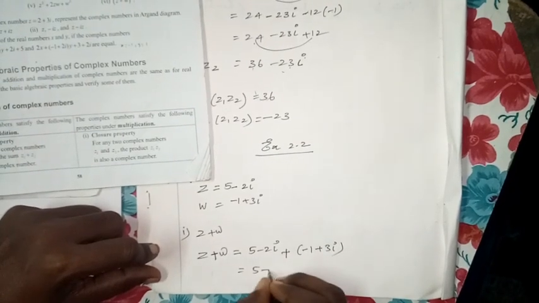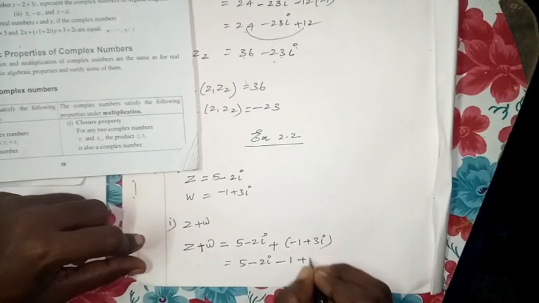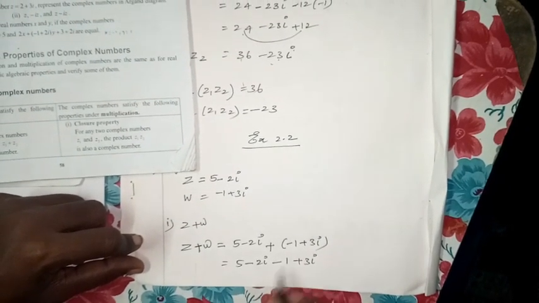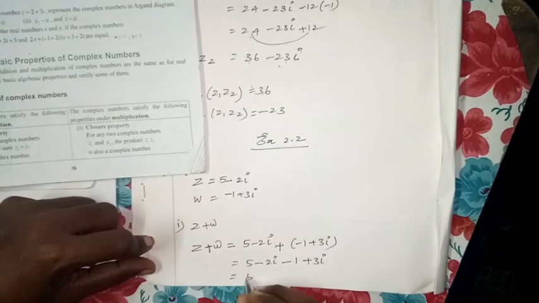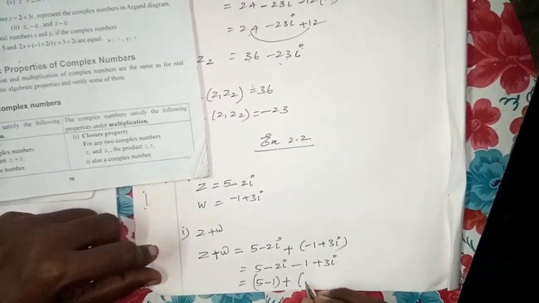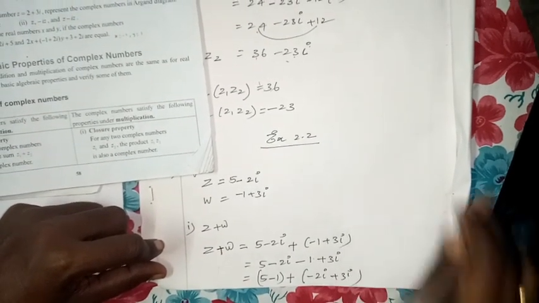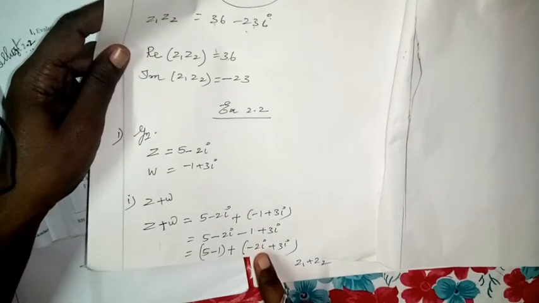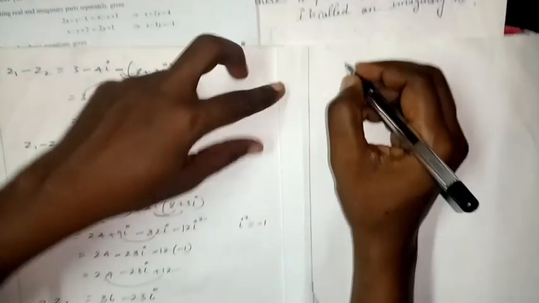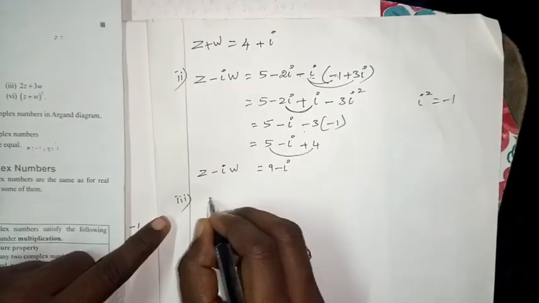Remove the bracket, multiply by plus to the next part. Then add the real and imaginary: 5 minus 1 is 4, minus 2i plus 3i is i. So that is 4 plus i. This is Z plus W.